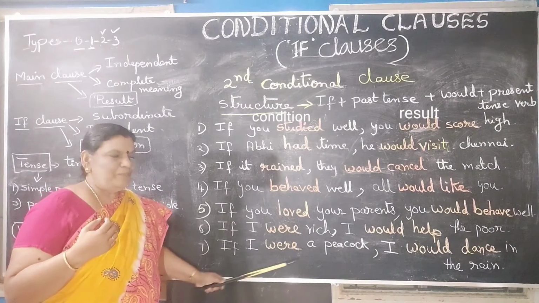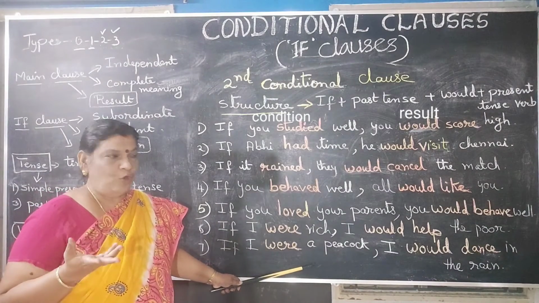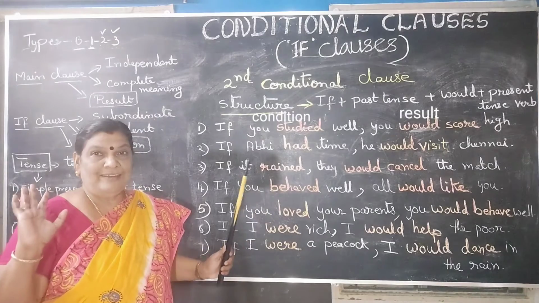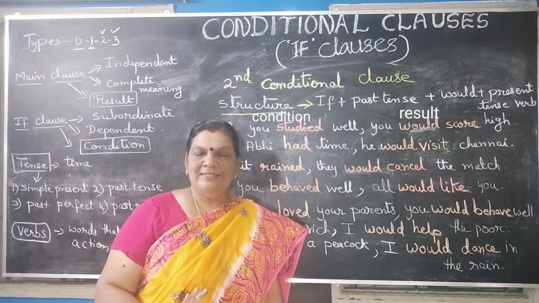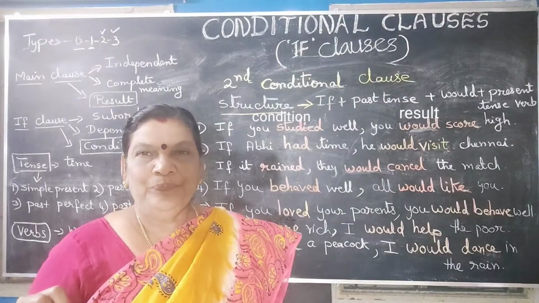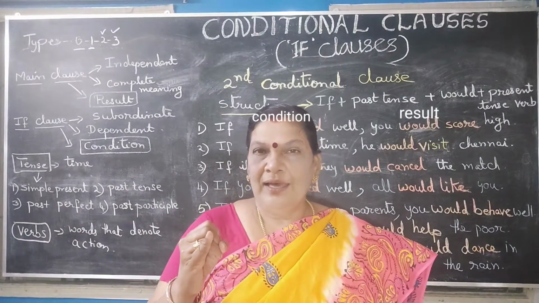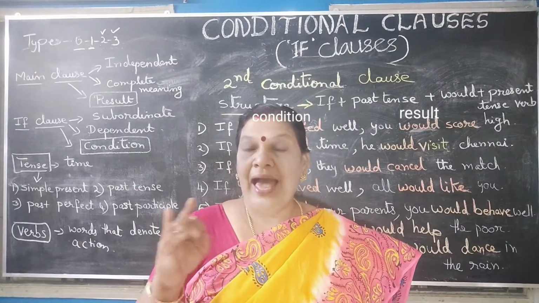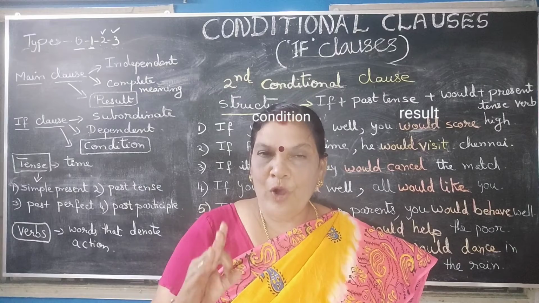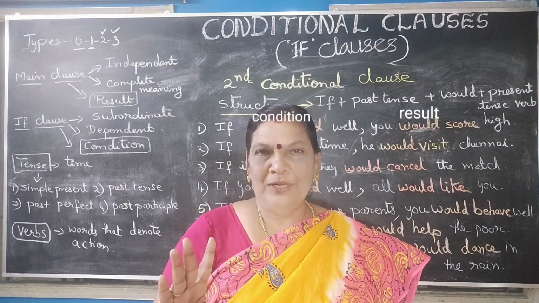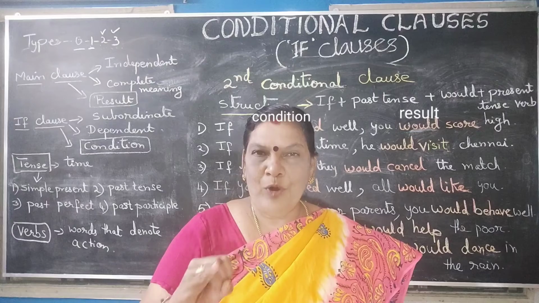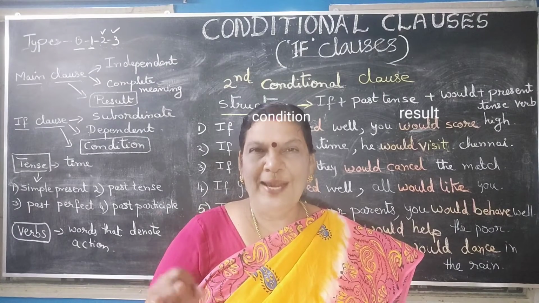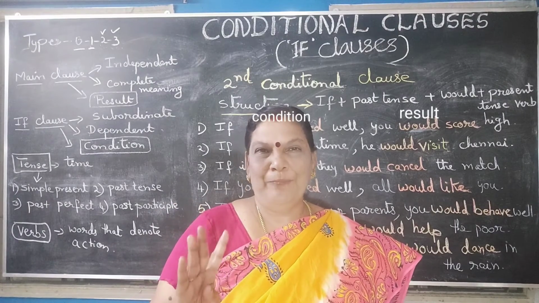So if I were a peacock, I would dance in the rain. So all these sentences are unreal, hypothetical, improbable and impossible. So the situation in all these sentences is improbable, impossible, unreal and hypothetical.